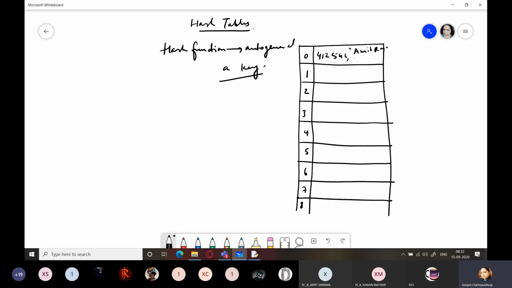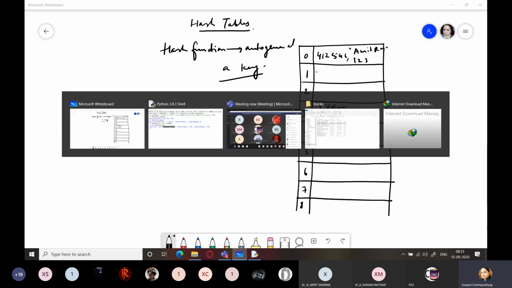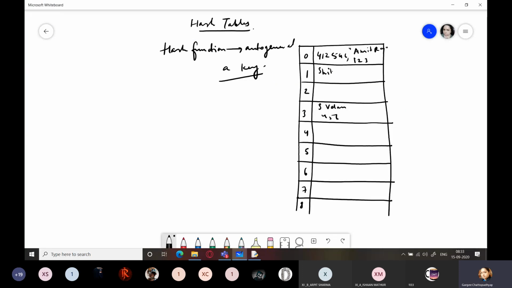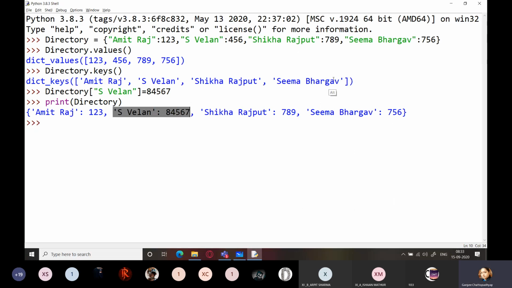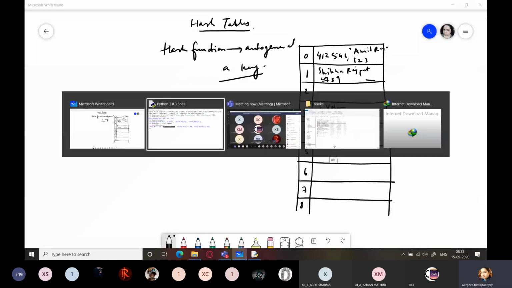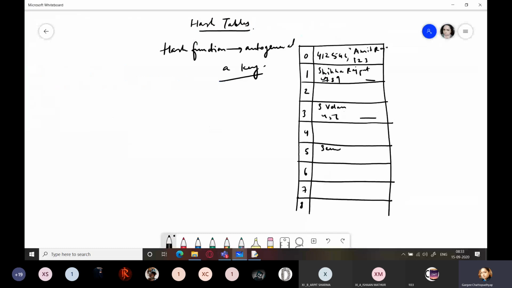This is the key and its value 123 is stored here. Suppose I have the second value, that is S. Velan, somewhere here. I might have the other one, that is Shikha Rajput, somewhere here. Now all these values, I'm not writing this hash number, but all these values will have this key over here, 789. And the last one, Seema Bhargav, should be somewhere over here.